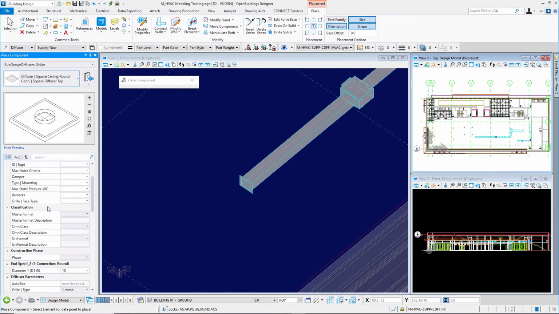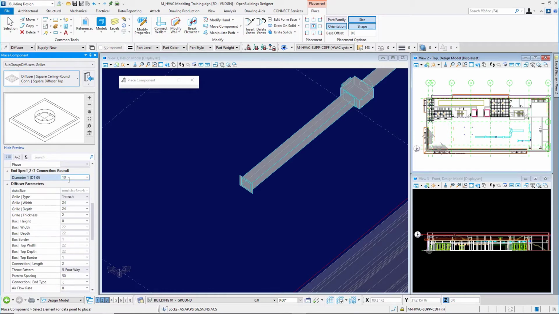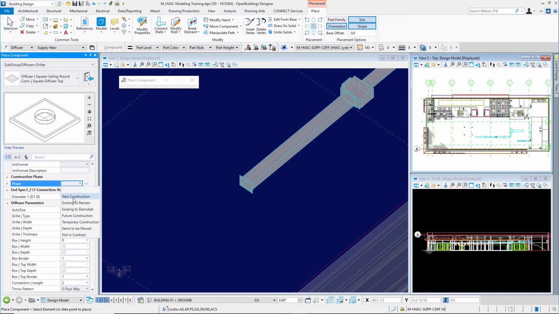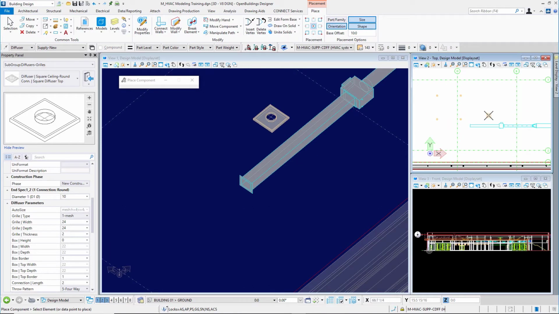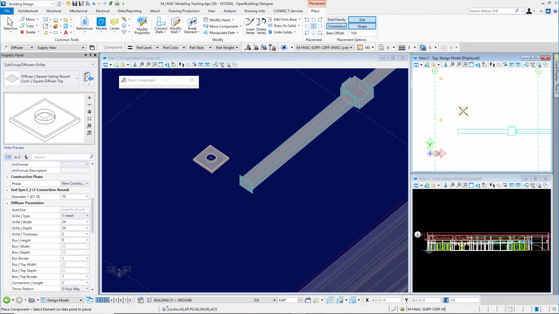If we look at our properties down here, I see that I've got a 10-inch connection, and I'll go ahead and set my construction phase to new construction. In the base offset, let me set that to 10 feet. And I'll come over to the top view here and place 4 air terminals near this rectangular ductwork that I just placed. So I'll pick a point.